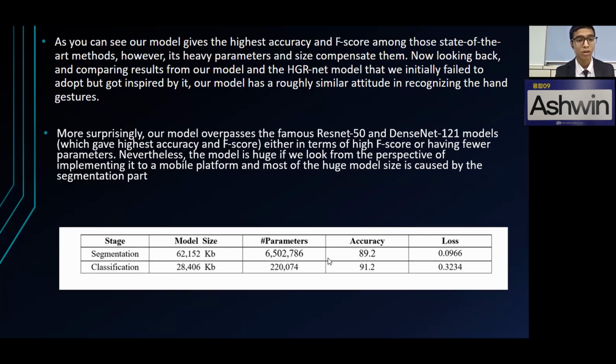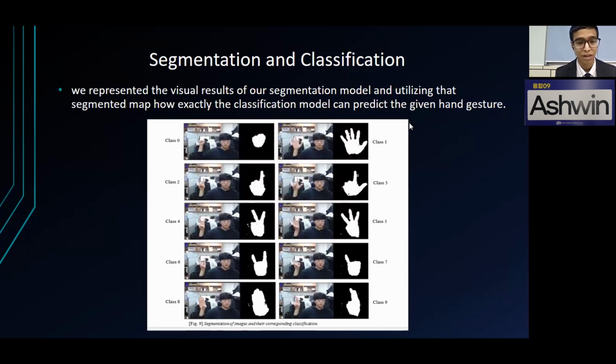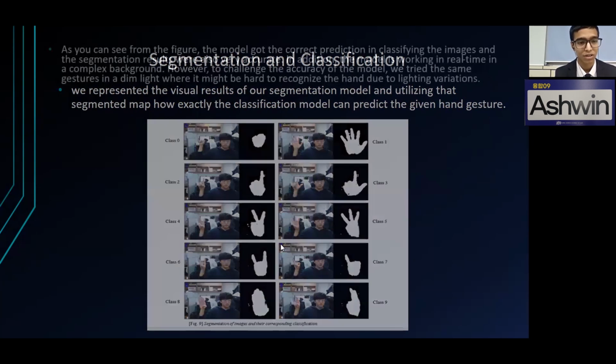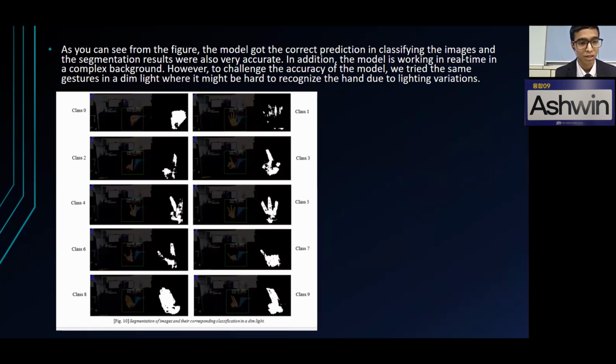And we present the visual results of our segmentation model, and, utilizing that segmentation map, how exactly the classification model can predict the given hand gesture. As you can see from the figure, the model made correct predictions in classifying the images, and the segmentation was pretty accurate in the real-time background. To challenge the accuracy of the model, we tried the same gestures in dim light, where it might be hard to recognize the hand due to lighting variation. And you can see from the figure, the prediction is completely correct, even though the segmentation was not that good.